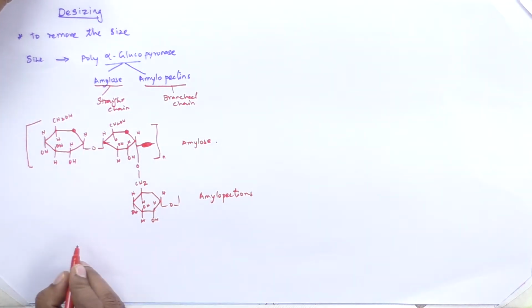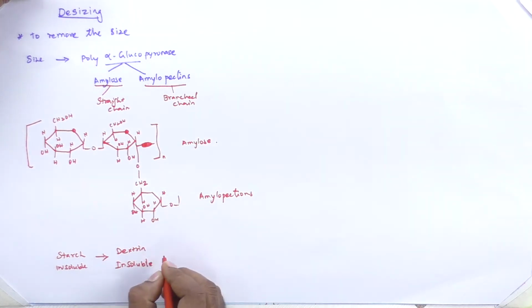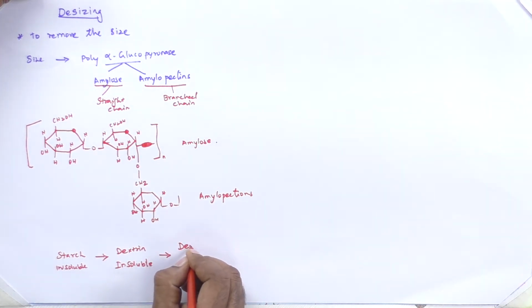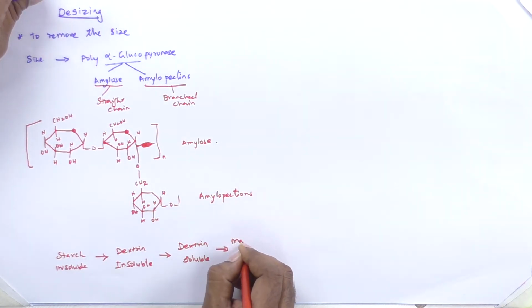The process of hydrolysis of starch is: starch, which is insoluble in water, and the next step is dextrin. It is also insoluble in water, and the next one is dextrin, which is soluble in water, and the next one is maltose.